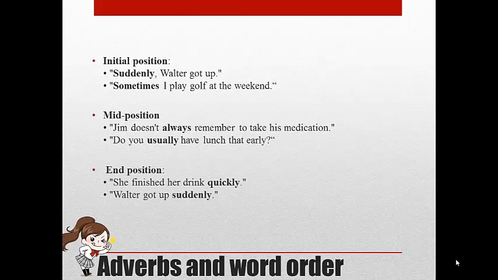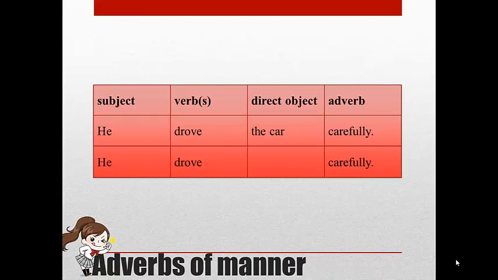And the end position, like she finished her drink quickly or Walter got up suddenly. Now, I will explain adverbs of manner. These adverbs are put behind the direct object, or behind the verb if there's no direct object. For example, he drove the car carefully, or he drove carefully.